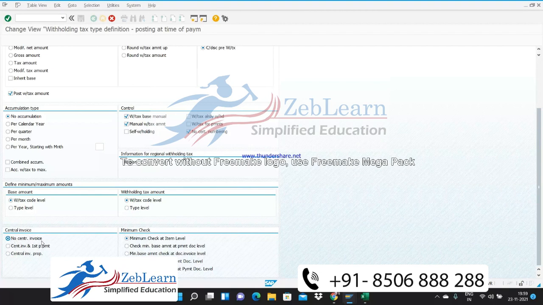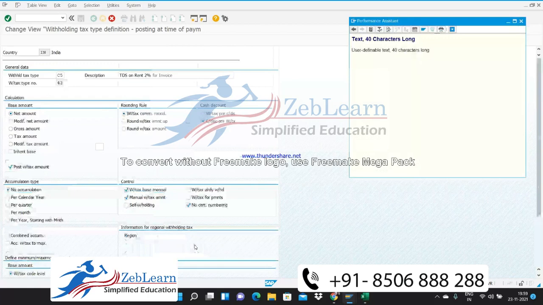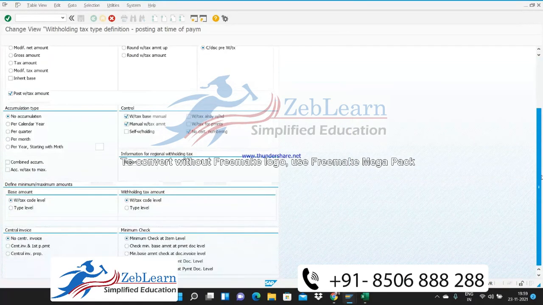So we have selected no central invoice and minimum check at the item level. This I will confirm. Minimum check at item level. Is there any configuration? Nothing like that. Okay, minimum check. This is the item which I will tell you. I will explain what it is.